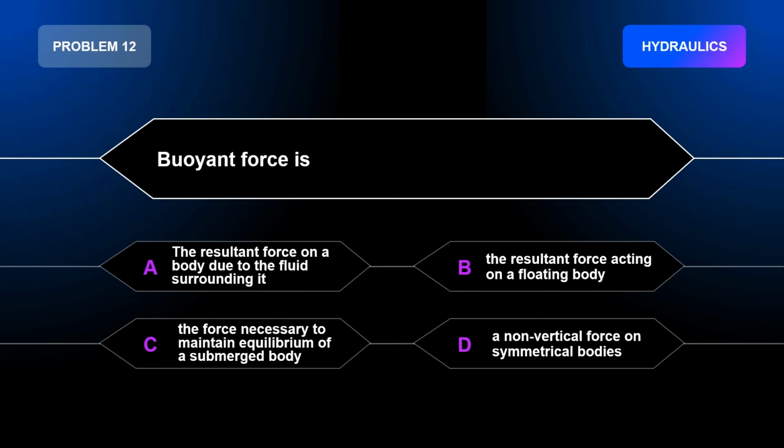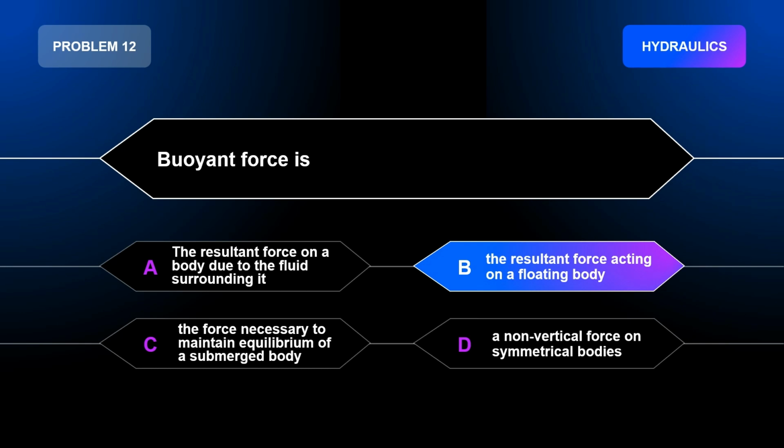Problem number 12. Buoyant force is A. The resultant force on a body due to the fluid surrounding it, B. The resultant force acting on a floating body, C. The force necessary to maintain equilibrium of a submerged body, D. A non-vertical force on symmetrical bodies. The correct answer is letter B. The resultant force acting on a floating body.